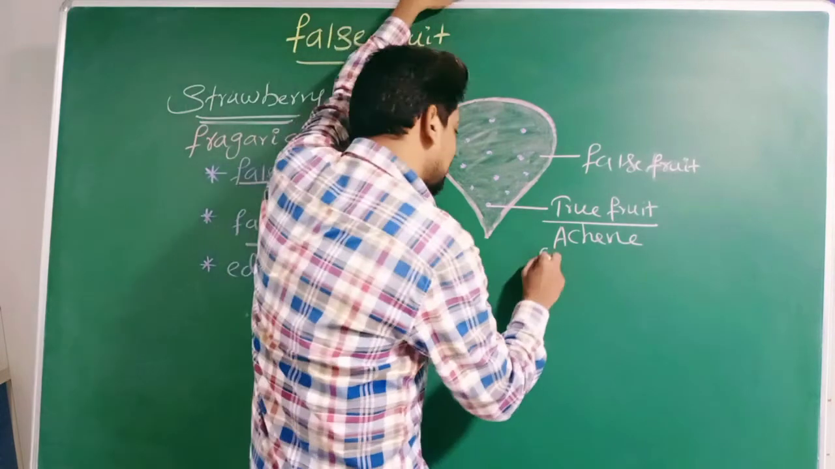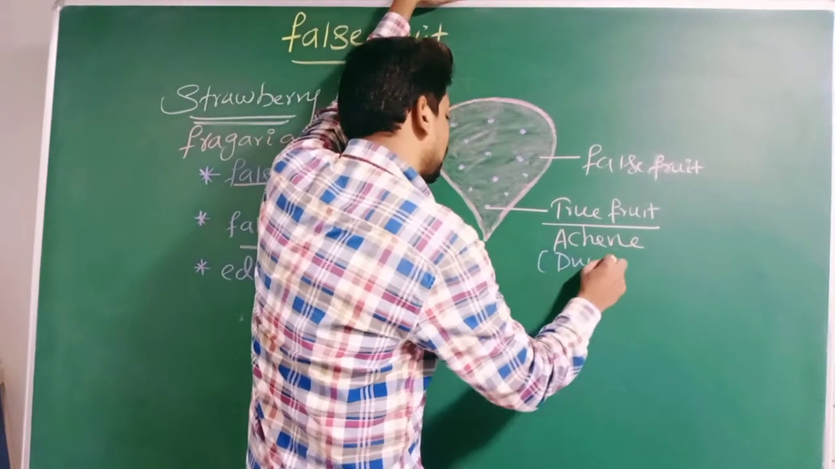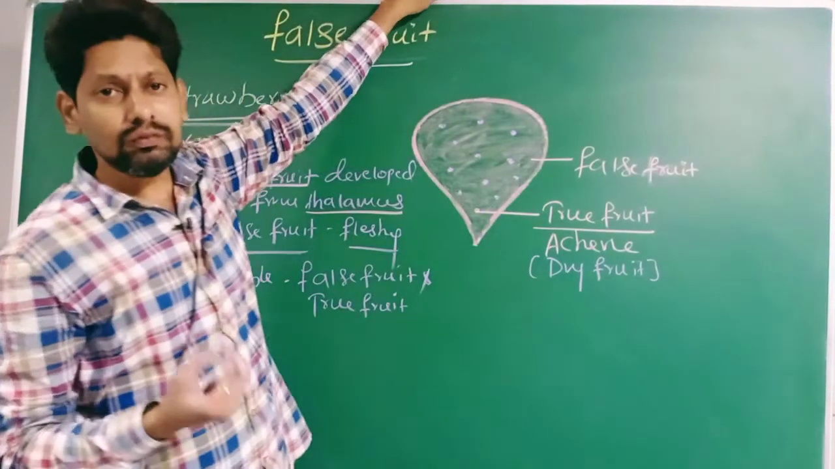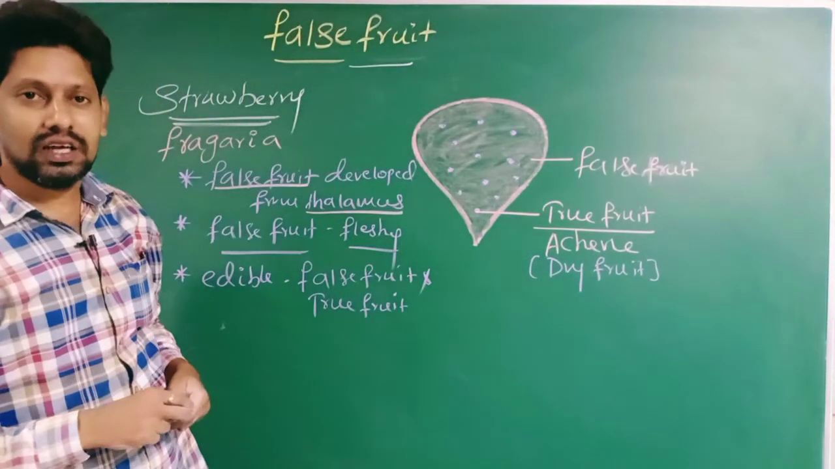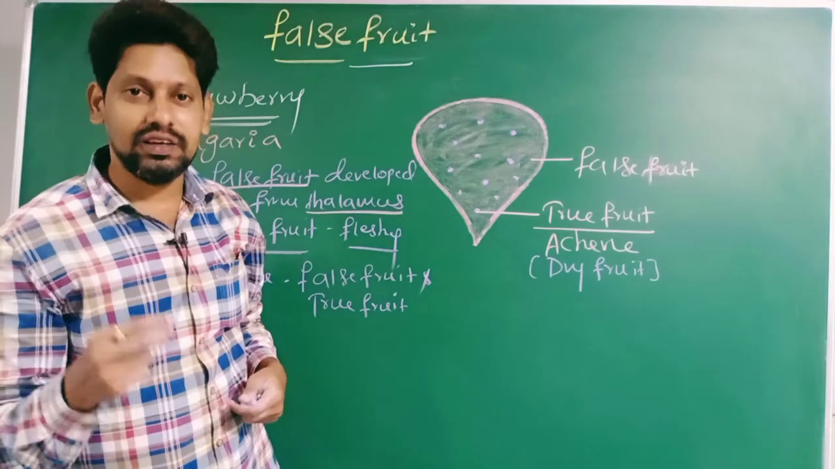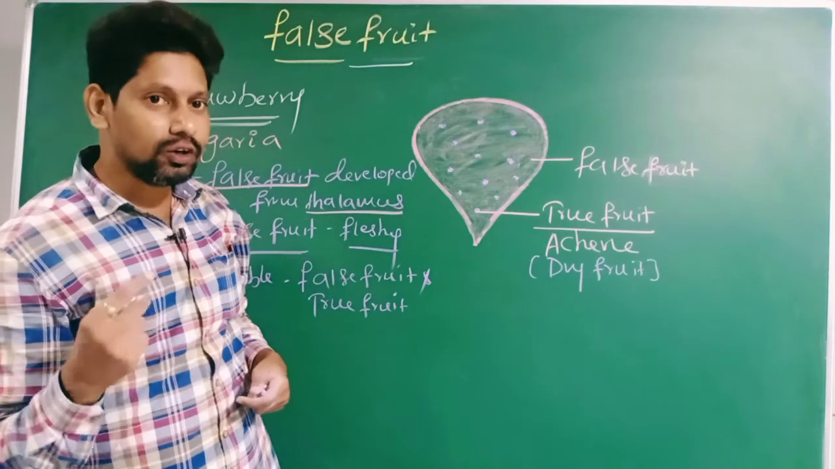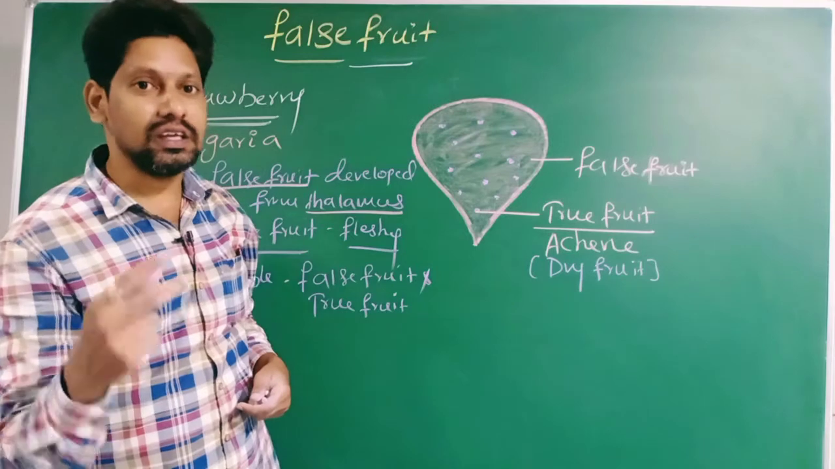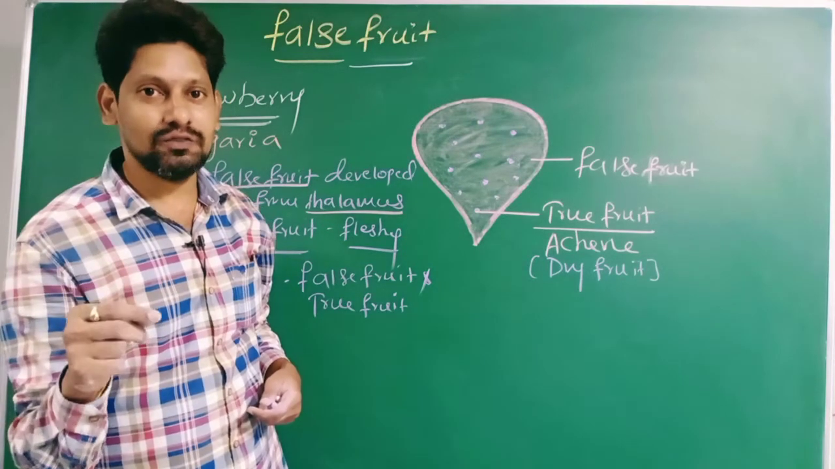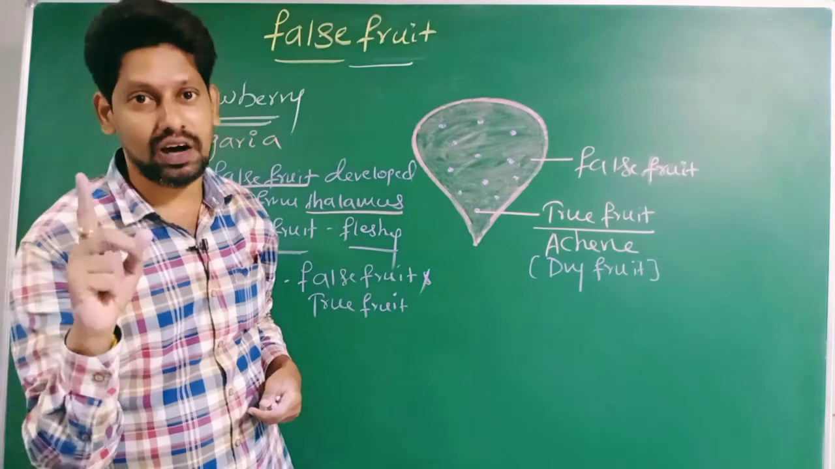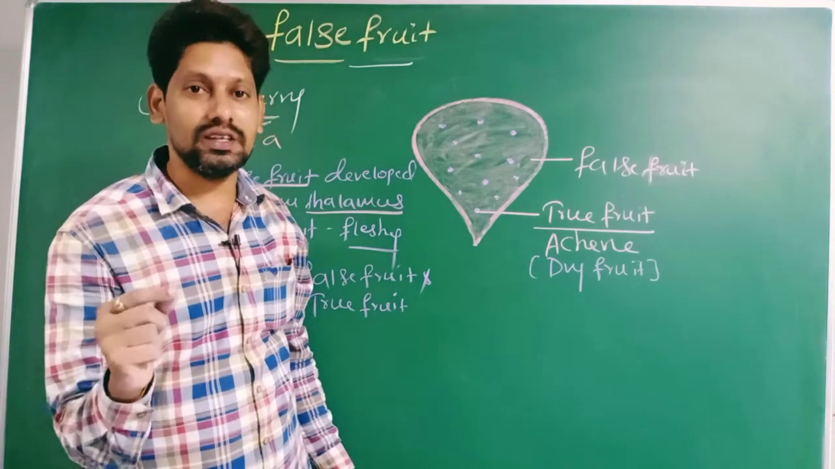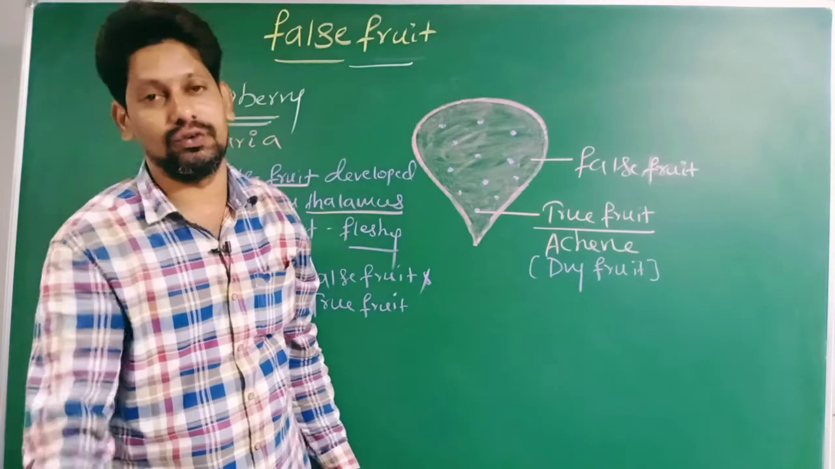Achene is a type of dry fruit. Now you tell me. In apple, we are eating false fruit. In pear, we are eating false fruit. Therefore, do all fruits that we eat, are they real? No. There are some fruits that we are eating, they are false, they are not real. Therefore, all fruits that we eat are not true fruits.